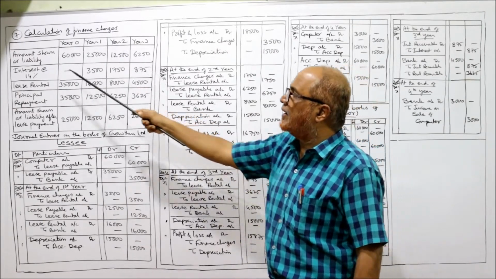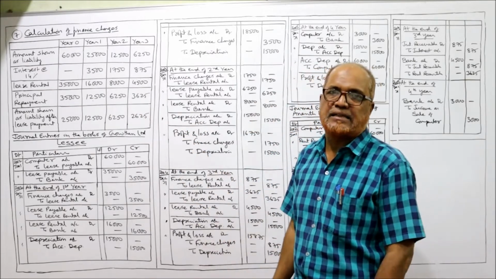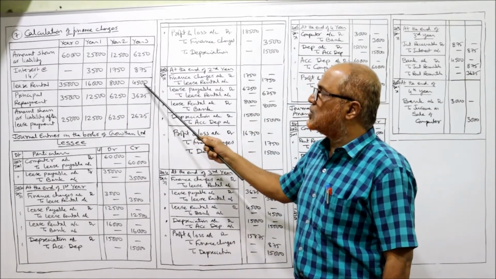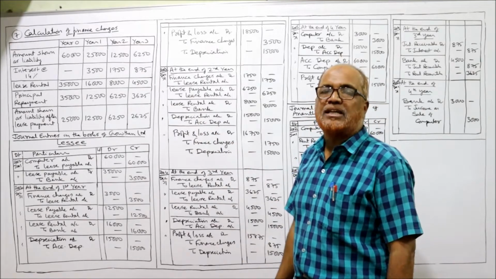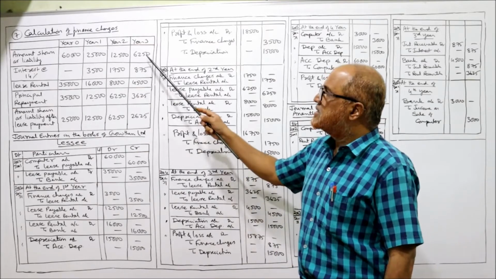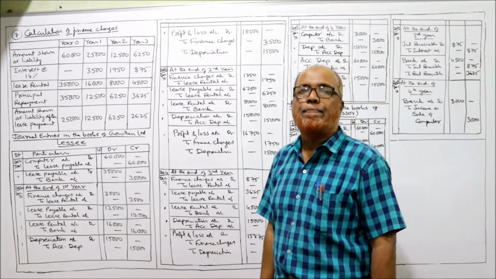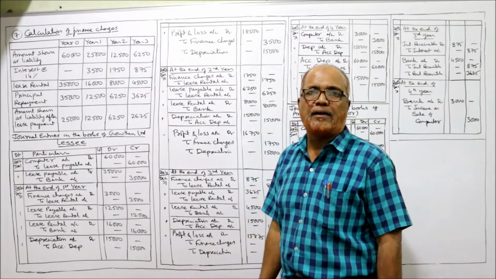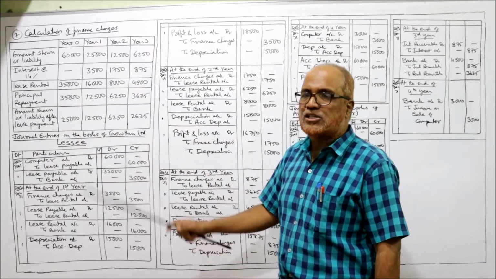So directly I am calculating 14% of 6,250, 875 as the interest. Now subtract 4,500 minus 875, 3,625 is the principal payment. Now deduct 6,250 minus 3,625, 2,625 is the balance liability after paying the lease rental. This is a new point in this problem.